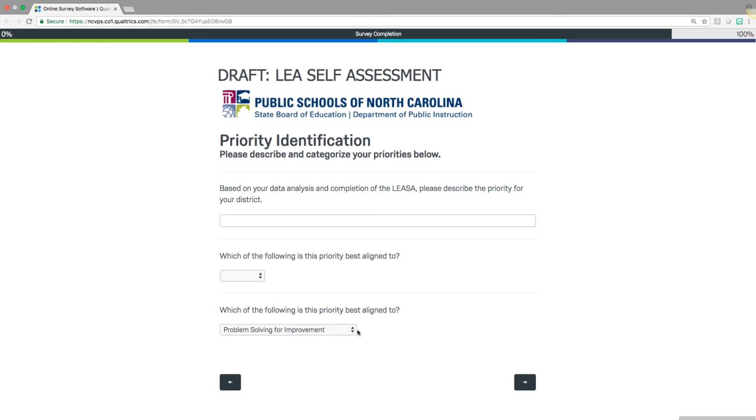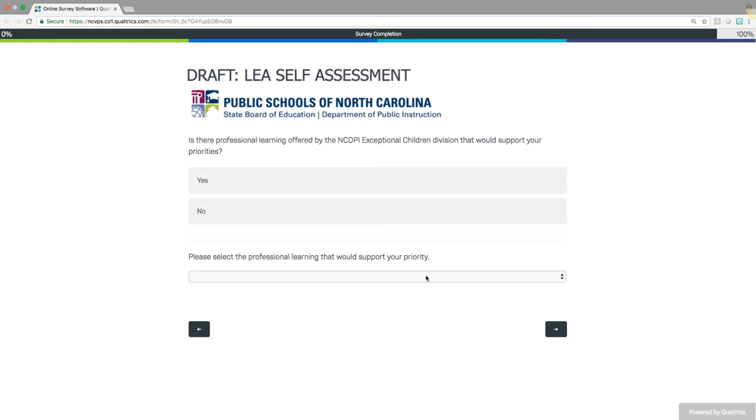So we have done an inventory of all the professional learning that we offer as an Exceptional Children's Division at DPI. We have organized those based on our critical components. So based on the critical component that you select here, that will determine what professional learning is selected here, and it is populated here. So it really is critical that you think carefully about this.